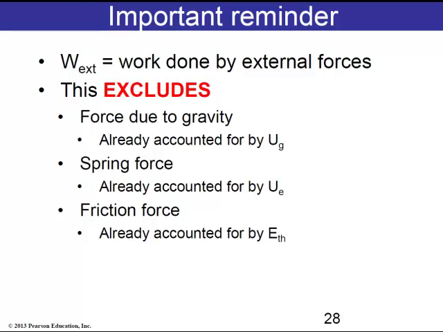the change in thermal energy will equal the work done by the external forces in this case. One important reminder, when we talk about the work done by external forces, we do not include gravity, the spring force, or the friction force. Those three forces have already been accounted for by the inclusion of something called gravitational potential energy. The spring force has been accounted for by the inclusion of the elastic potential energy, and the friction force is tied to the change in thermal energy. So whenever we talk about work done by external forces, you should exclude these three forces. Do not include those three in the work done by external forces.